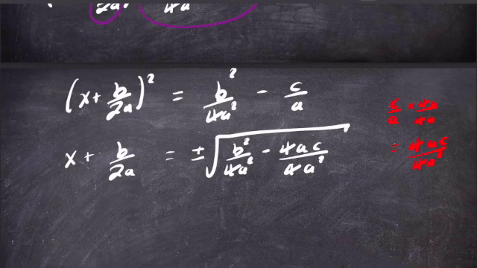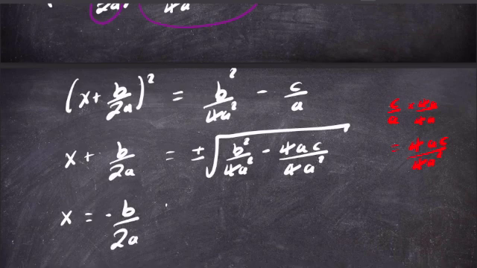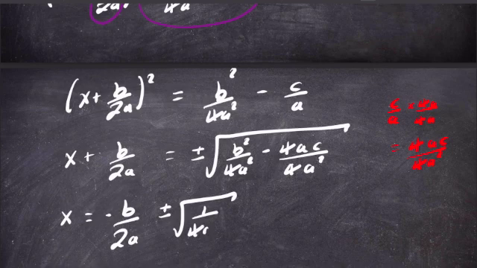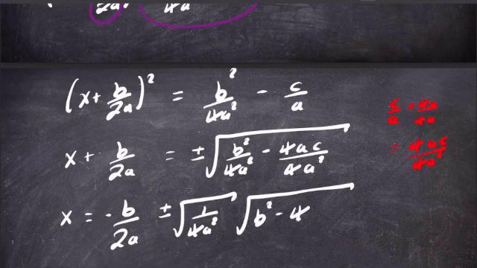I did this because I can then take a factor of 1 over 4a squared out of the square root. So this gives us x, and if we take this b over 2a to the right hand side, we have minus b over 2a plus or minus, and then we take this factor out, we have 1 over 4a squared square root, and then the square root of b squared minus 4ac.